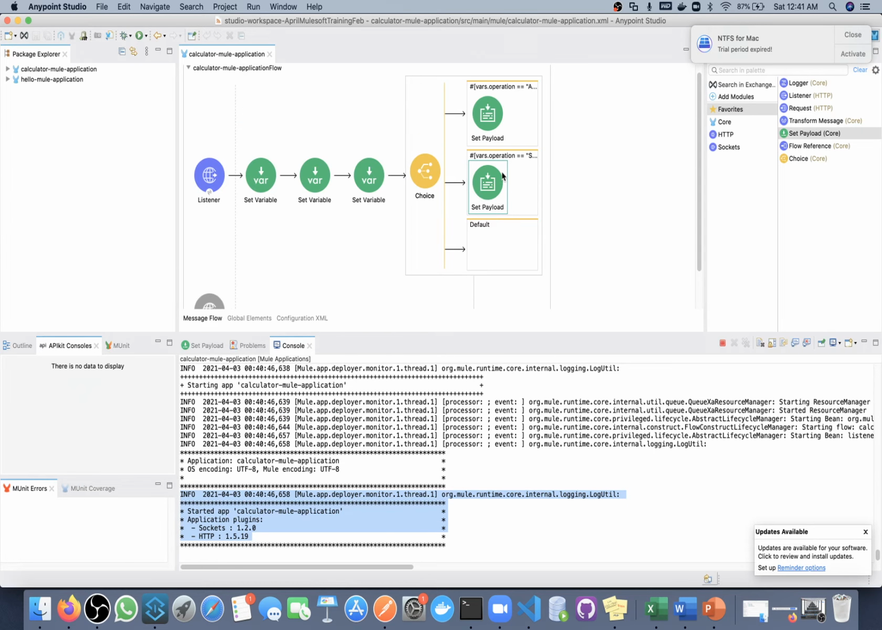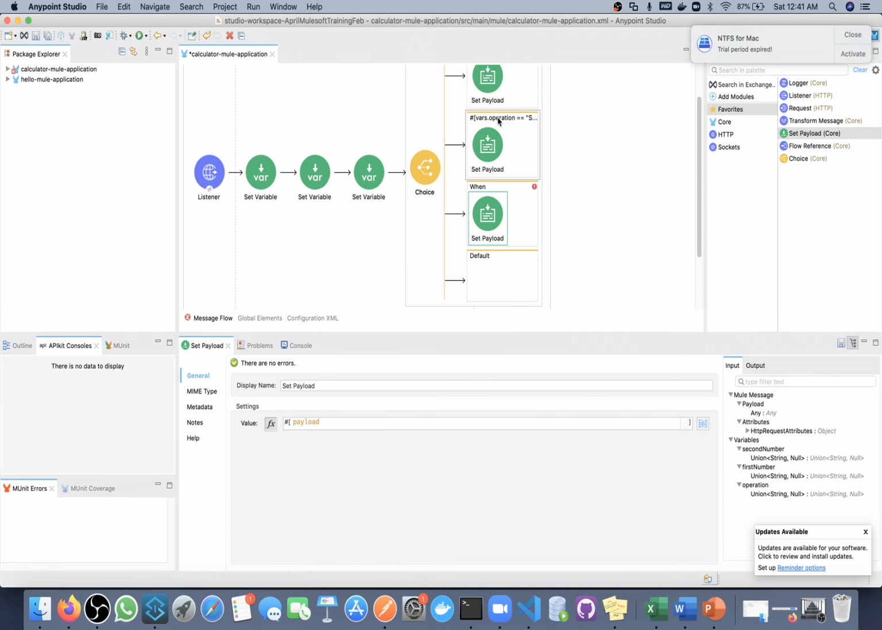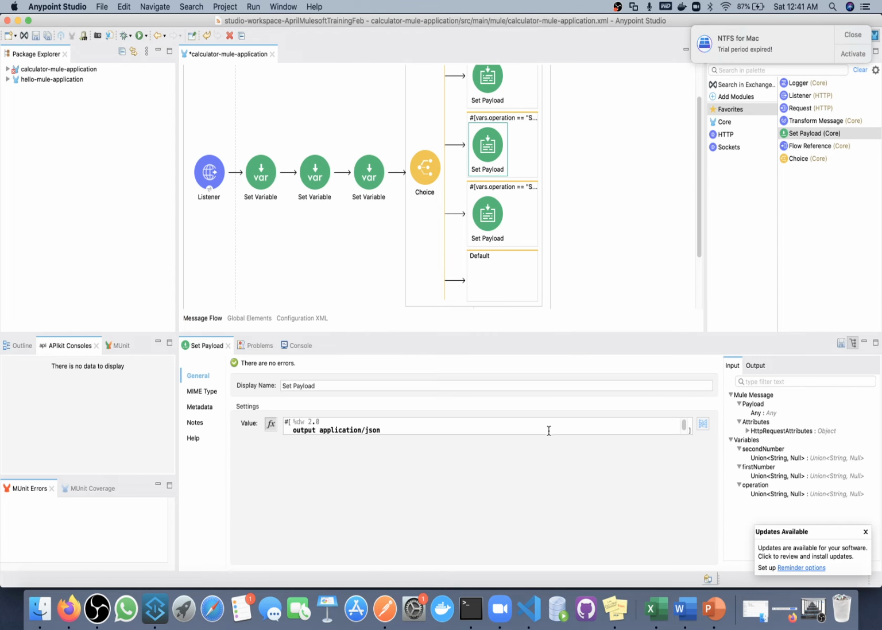Now I want to define one more branch here. When you drag and drop, you will get one complete line. Whenever you get this, drop it, and it will create one more branch. Here I want to check that this operation value should be multiplication, and here I will multiply these two.